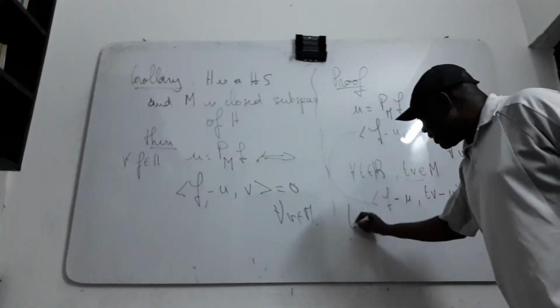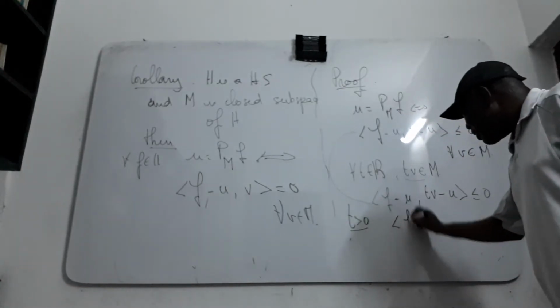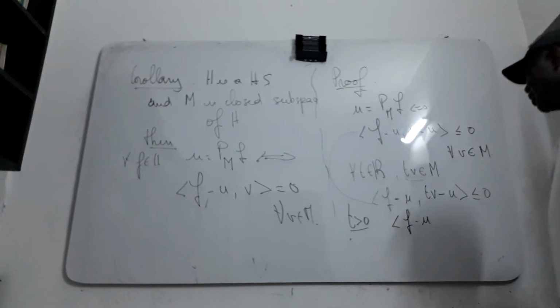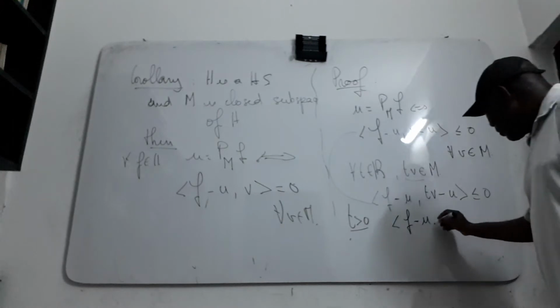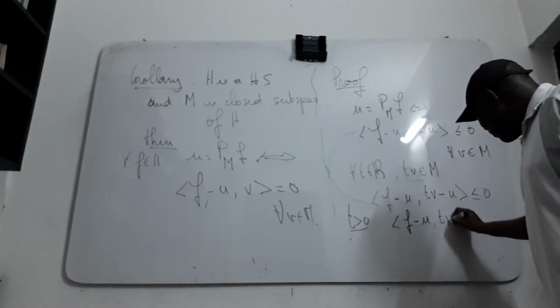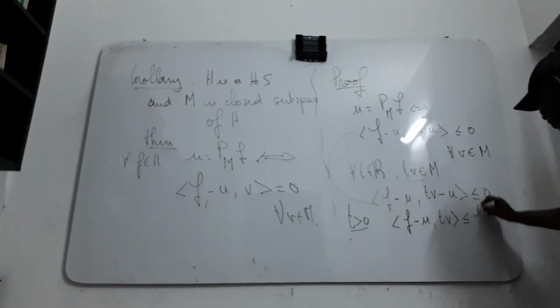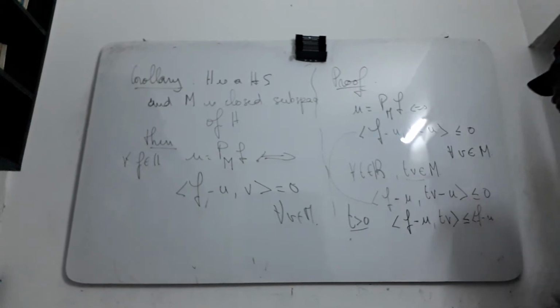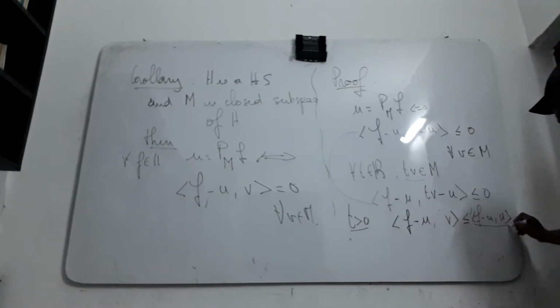Then if you suppose that T is greater than 0, you have (F minus U, V minus U over T) less than or equal to 0.